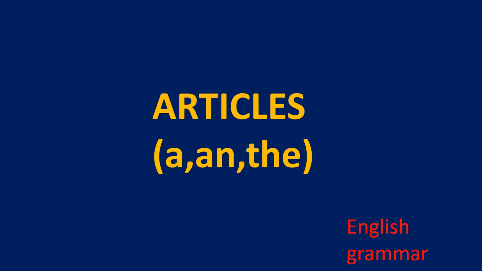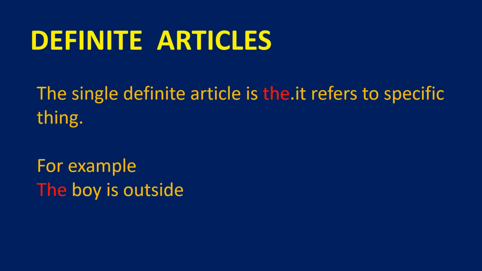First, what is meant by definite article? Articles can be either definite or indefinite. First, the definite article is the. It refers to a specific thing. For example, the boy is outside. The word the is a definite article and it refers to a specific thing, that is, the boy who is outside.